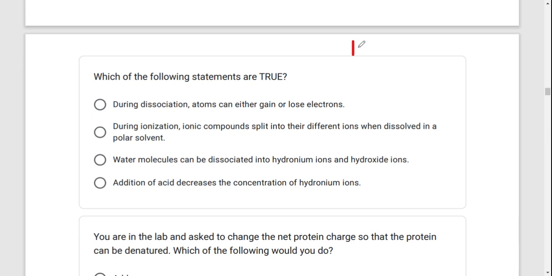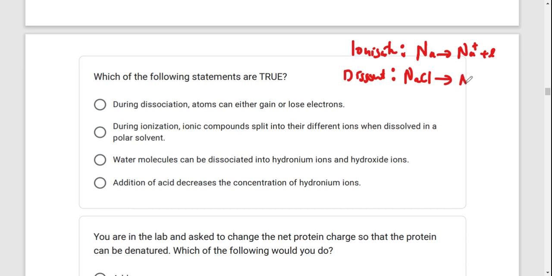Okay, so we need to know the difference between ionization and dissociation. To ionize is where a compound forms an ion by losing or gaining electrons. Say, for example, sodium loses an electron to become sodium ion. It has ionized. But dissociation is where something gets to break to form ions while dissolved in water. For example, I've got the salt sodium chloride. After it dissolves in water, it can form sodium ions and chloride ions. So that is dissociation. It has to do with being dissolved in water. So during dissociation, atoms can either gain or lose electrons.